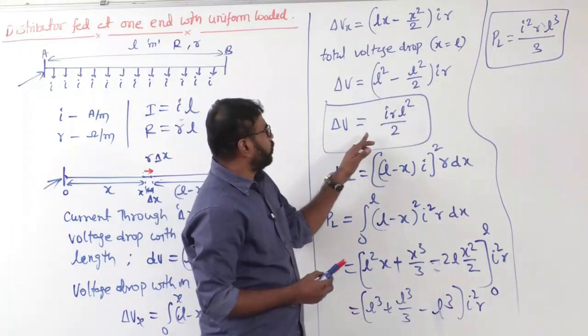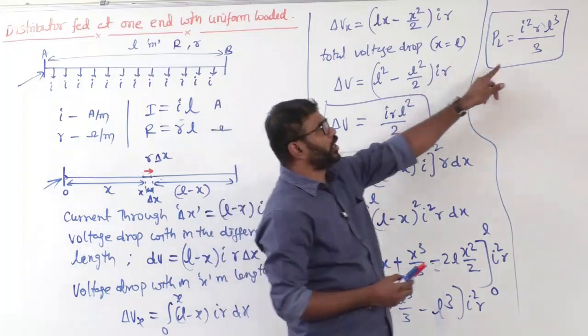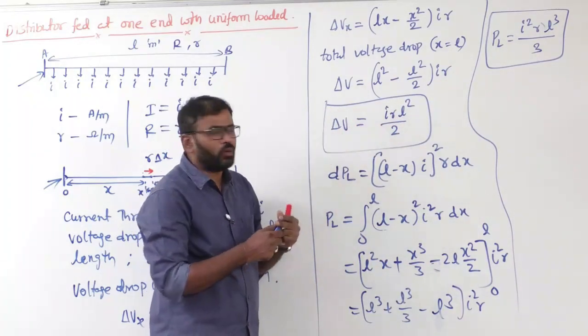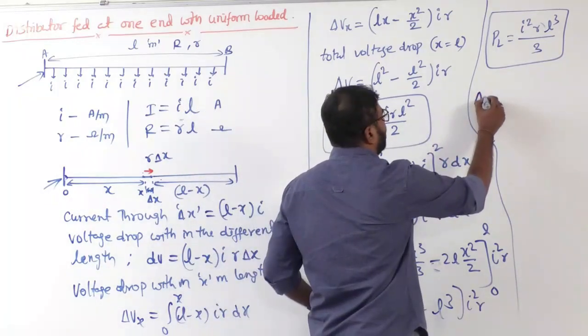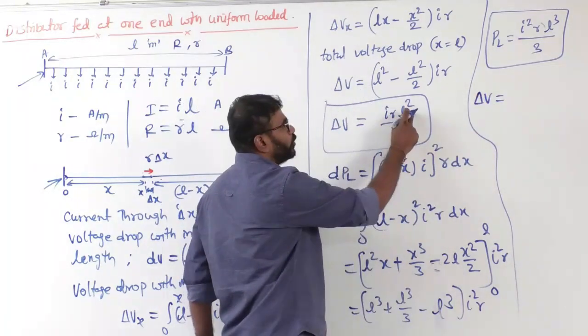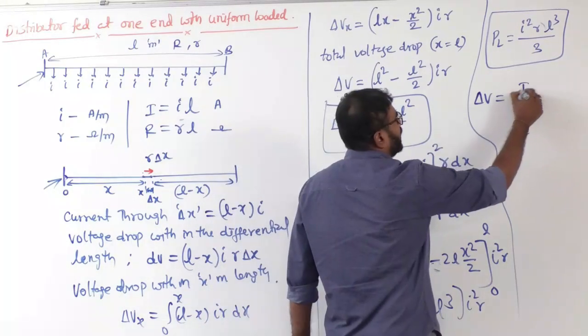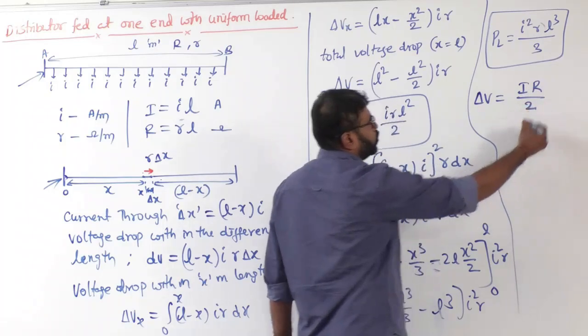So we are done with total voltage drop and total power loss. But if you write in terms of capital I and capital R, what do I get, sir? The total voltage drop you got is IR into L square. I into L, R into L, I can write. So now I get capital I into capital R by 2.